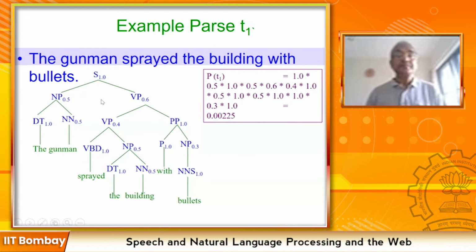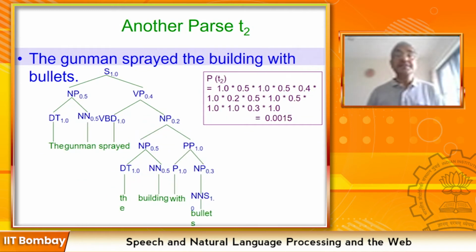So this way we go on multiplying probabilities of rewrite rules, the expansion rules, LHS to RHS. So the parse tree is made, and all these probabilities are noted from the grammar as well as the lexical rules from the context-free grammar, and we simply multiply these probability values. Why are we allowed to multiply these probability values? We have to go into some bit of theory here. So the probability of this tree, or the score for this tree, is 0.00225.